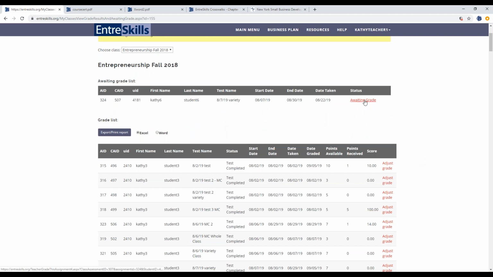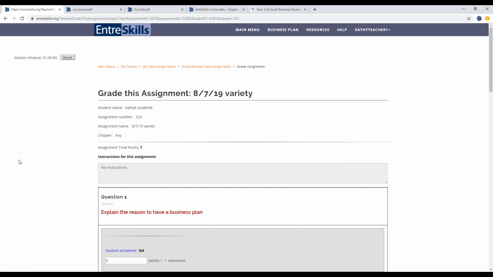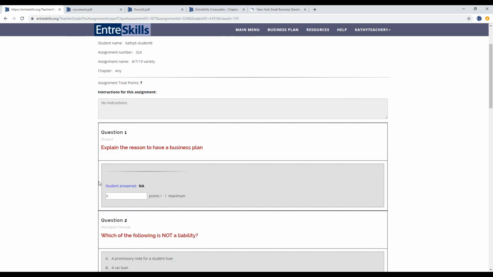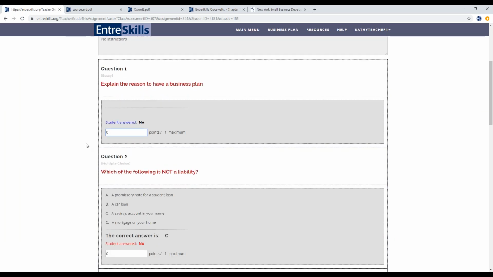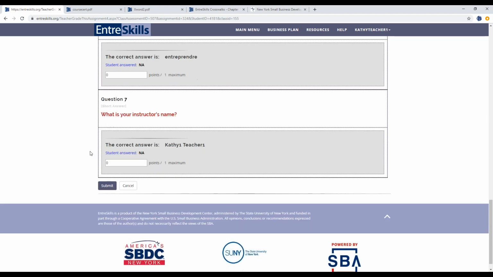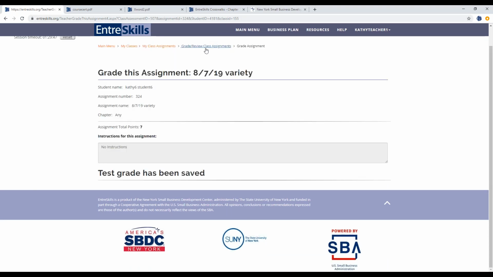Anything that's not auto-graded will have this awaiting grade. And you just click on that, and then you can go through and see what the student answered, assign any points. And click submit. And that's all there is to grading it.